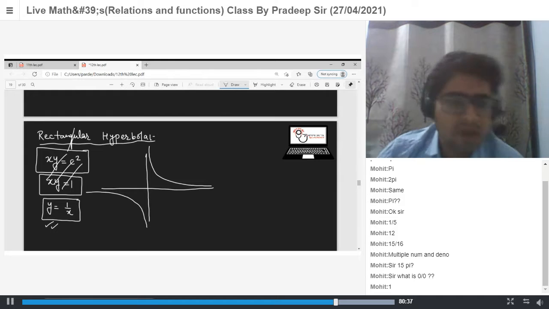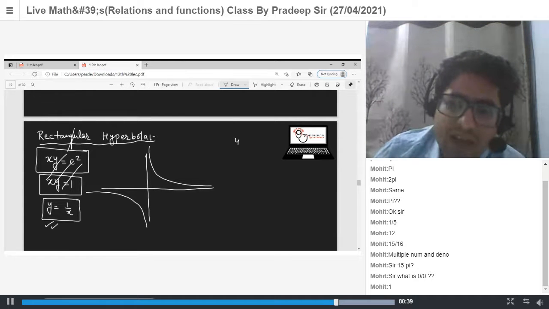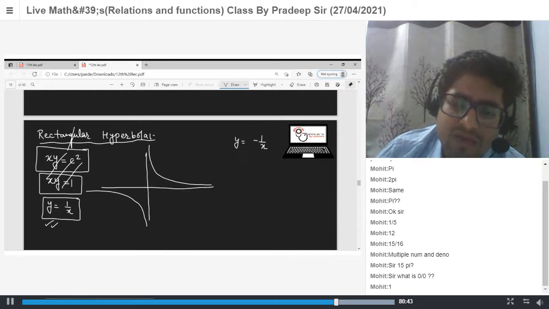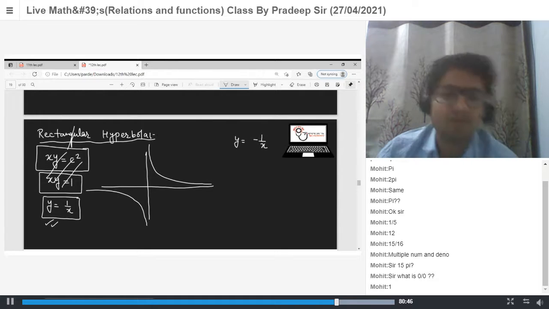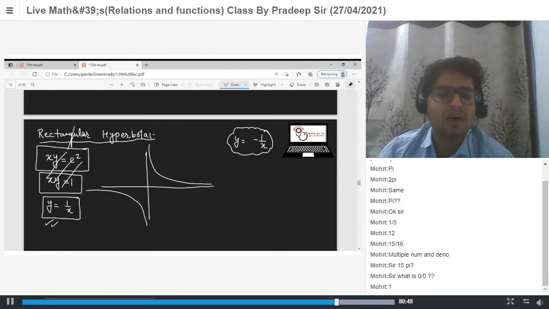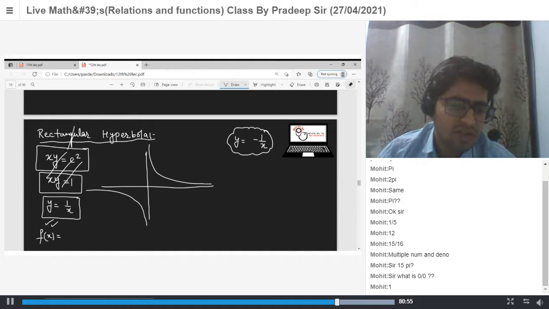Okay. So now what is the graph of y is equal to minus 1 by x? So y is equal to minus 1 by x is, replace your function x by minus x. Now function is 1 by x. So f of minus x is what? F of minus x is 1 upon minus x, which is minus 1 upon x. Yes or no?